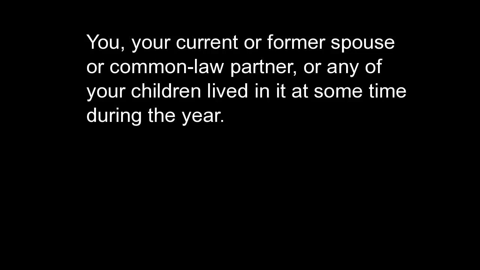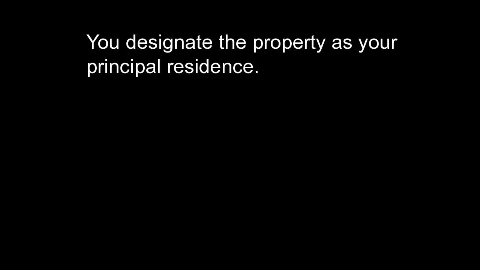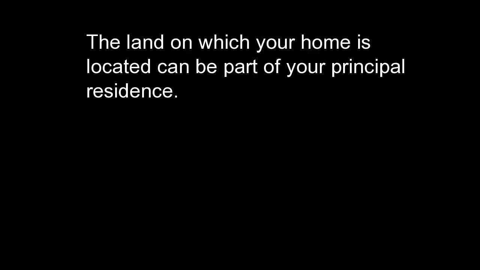You own the property alone or jointly with another person. You, your current or former spouse or common law partner, or any of your children lived in it at some time during the year. You designate the property as your principal residence. The land on which your home is located can be part of your principal residence.